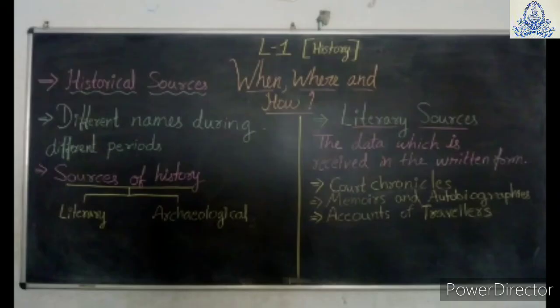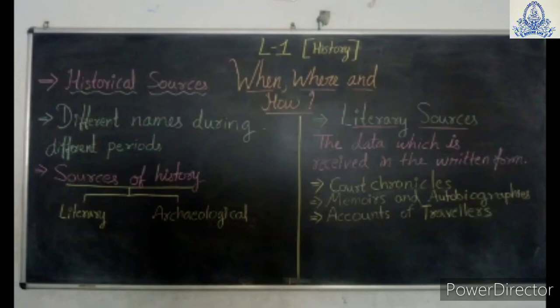Now historical sources are available in different ranges. Historical sources means the evidence or proof from which we can understand the past or history.